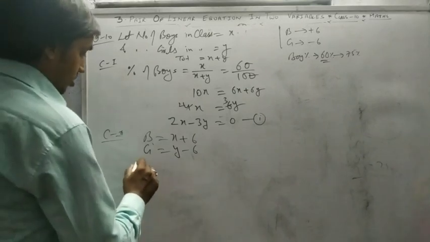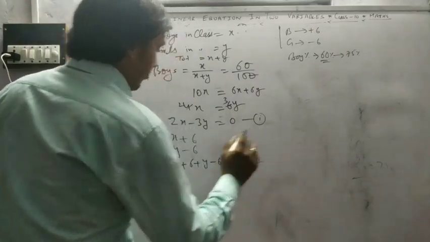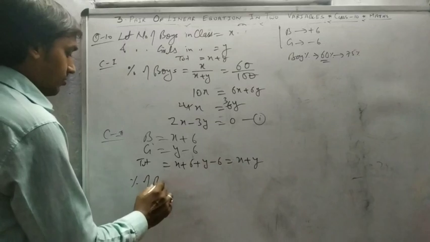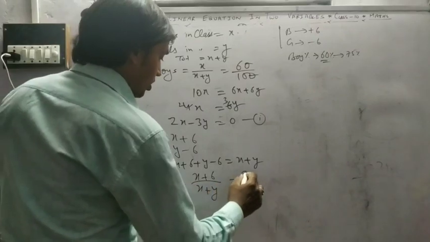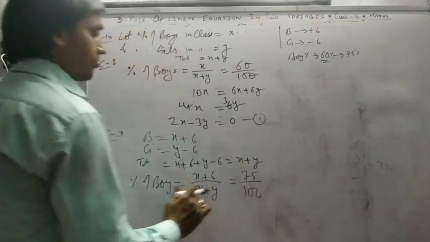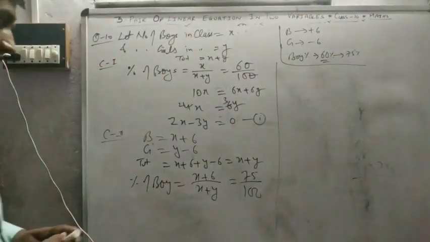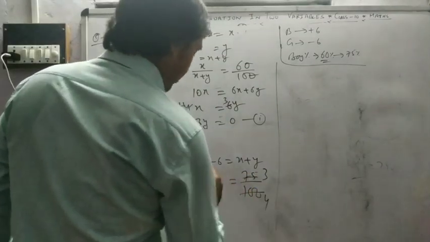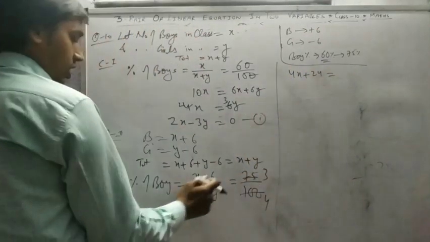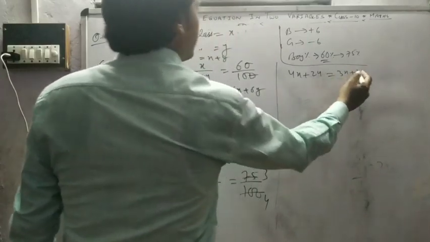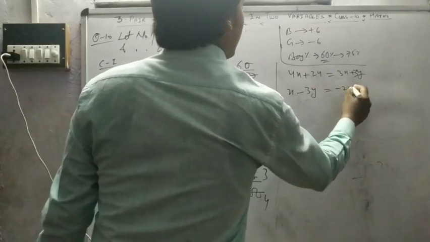So the total X plus 6 plus Y minus 6 is X plus Y. So percentage of boys, X plus 6 upon X plus Y, is equal to 75%, because according to the question, the boy percentage increased to 75%. 3 by 4, cross multiply: 4x plus 24 equals 3x plus 3y. So x minus 3y is equal to minus 24.